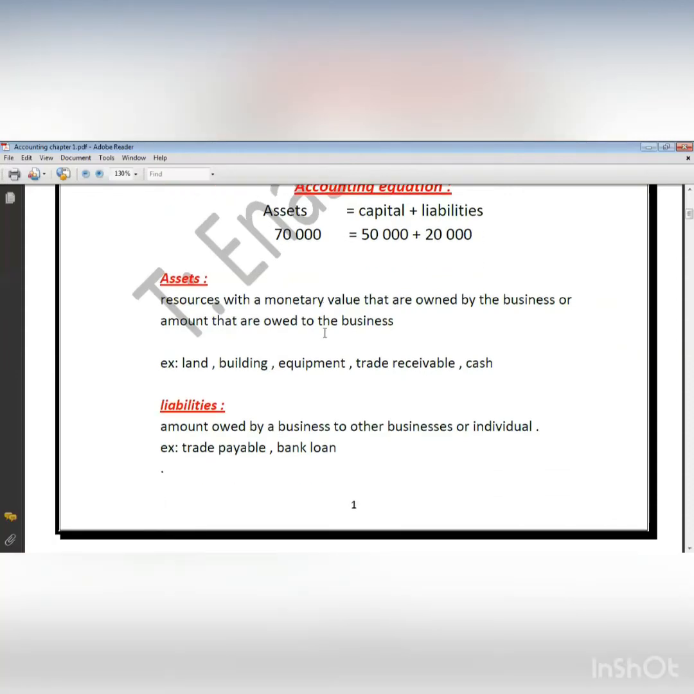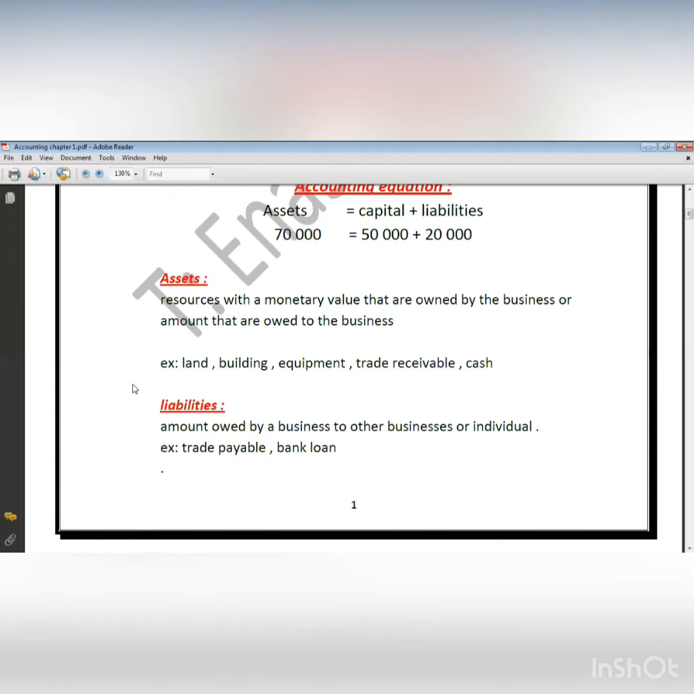So let's see the definition of resources. What's assets? Assets is resources with monetary value, meaning money value, that are owned by the business, or amounts that are owed to the business. What does it mean, amounts that are owed to the business? This means that someone will pay this money to me. He owes me, so he is going to pay this money to me. Like land, building, equipment, trade receivable, and cash.